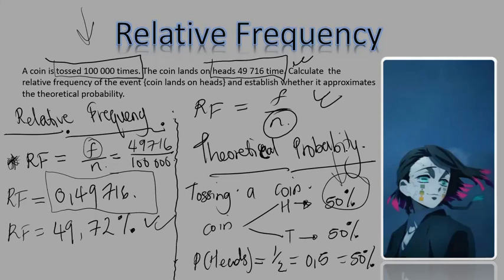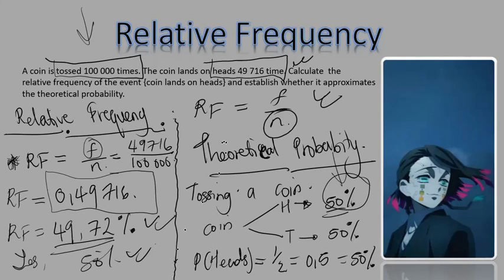However, our relative frequency gave us 49.72%. Now, does this approximate the theoretical probability? Yes, because it's really not far off from the theory of 50%. So to answer their question, our answer here will be yes, because when we round this off to the nearest whole number, it will still give us 50%.